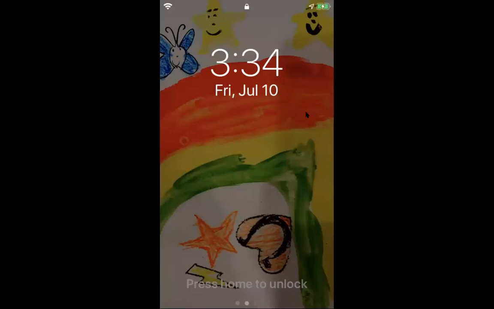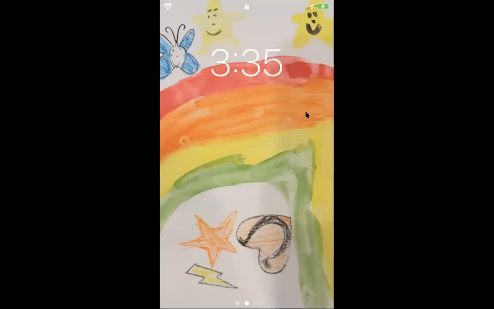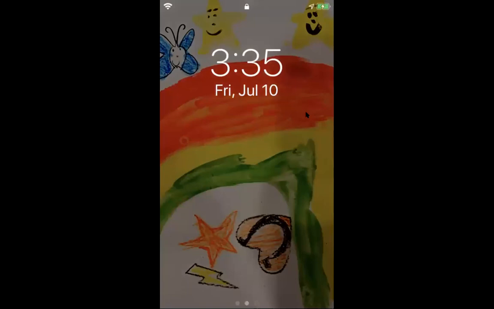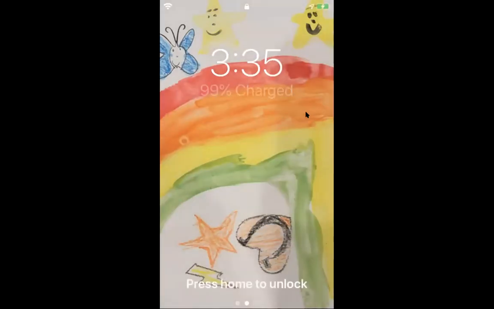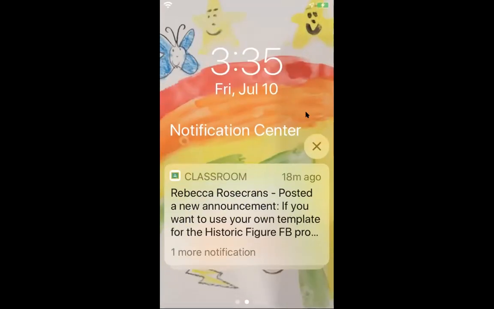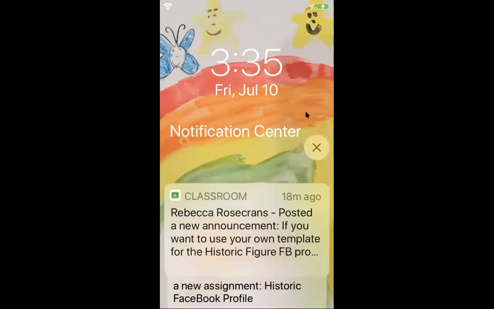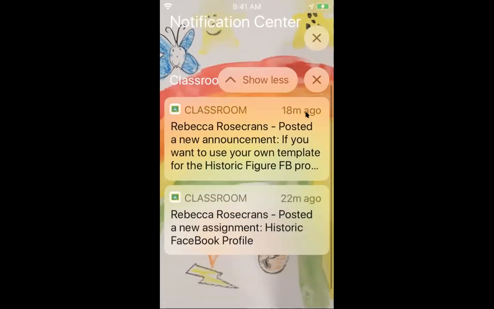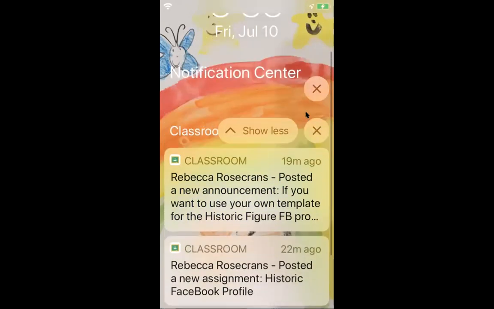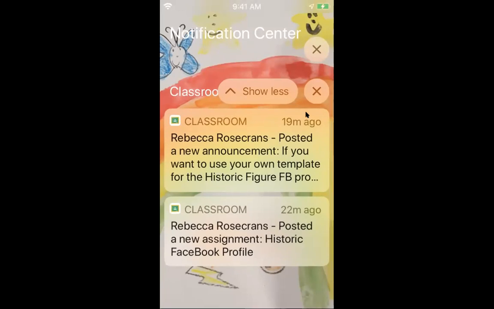So here we are looking at a mobile device. I'm just going to swipe down here to show you that we had some notifications pop in. There they are. Those are the things that pop up for students that they would see, and then they can expand and read, and that's how your private comments or assignment posts or announcements all can show up for students. So that's just a glance of what this looks like because of the mobile app.